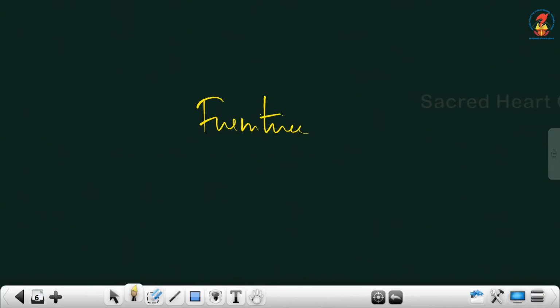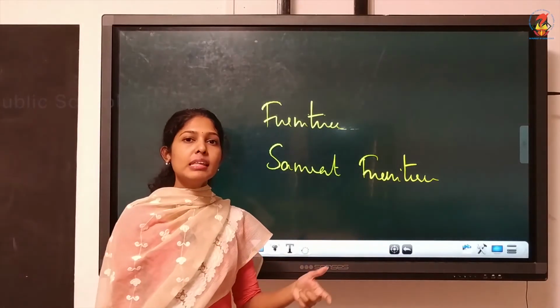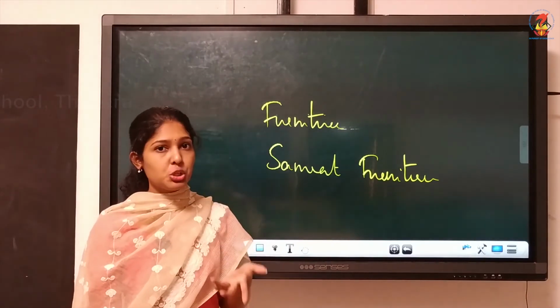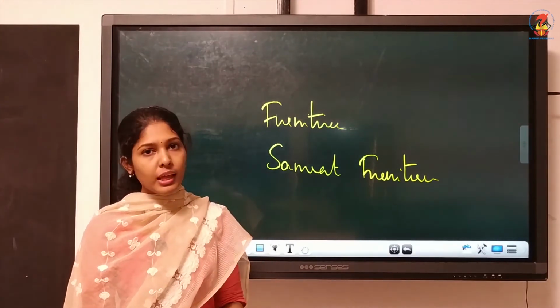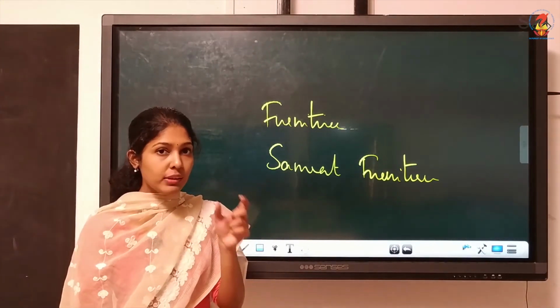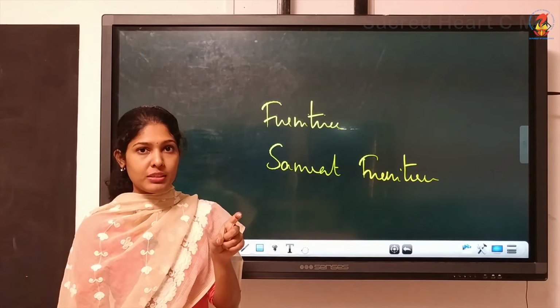Then we have the seller's name in the question. It is given like you purchased from Samrat Furniture. We are purchasing from Samrat Furniture. It's furniture for rupees 20,000. So since the name of the seller is mentioned like this, did they mention whether we paid cash or not? Did they mention whether the transaction is on cash basis or credit basis? Nothing is mentioned. Whereas in previous transaction, they specifically mentioned purchased goods in cash for rupees 50,000.